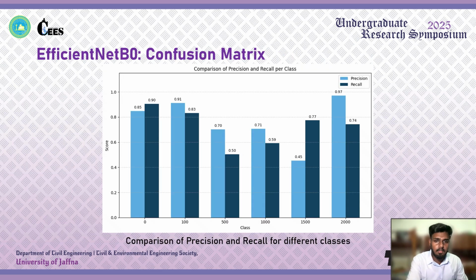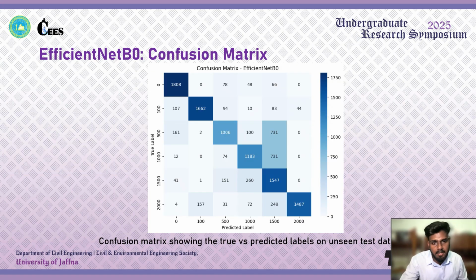As you can see in the figure, the results are very similar to the ResNet 50 model. The extreme classes such as 0, 100, and 2000 perform really well, but the intermediate classes such as 500, 1000, and 1500 again showed confusion, with recall dropping closer to 0.5 to 0.6. The confusion matrix highlights the same problem: overlap in intermediate milling classes. Samples from classes like 500 and 1000 were often predicted as nearby categories, showing how hard it is to separate classes such as 500, 1000, and 1500.